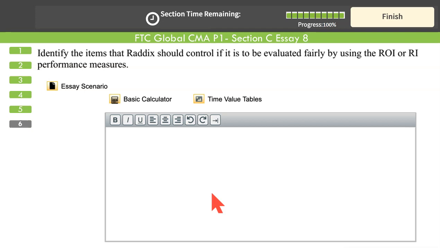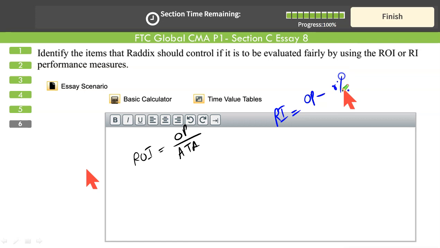Give what is required. Next, identify the items that Redix should control if it is to be evaluated fairly using return on investment or residual income. We have just discussed these formulas. Return on investment is equal to operating profit over average total assets, for example. And residual income is equal to operating profit minus required rate of return times average total assets.